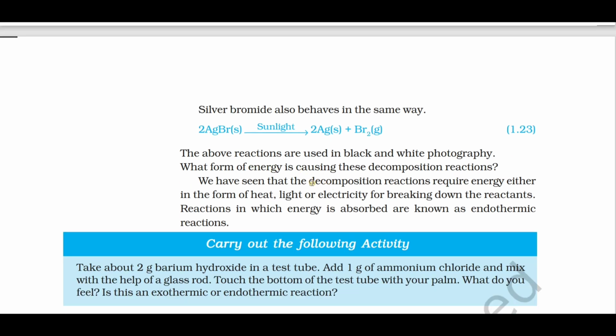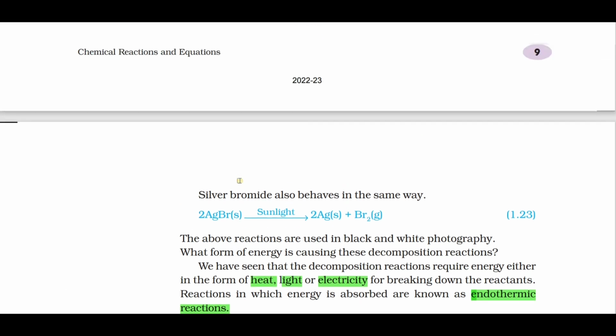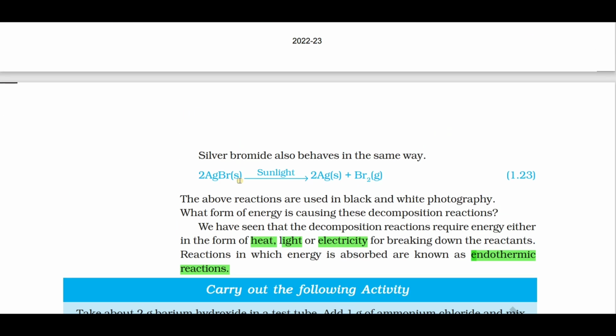These kinds of reactions require energy, either in the form of heat, light or electricity, for breaking down the reactant. Hence it is called what? Endothermic reaction, in which heat energy, light energy or electrical energy is utilized to break the reactants. You can expect a question on the difference between exothermic and endothermic reactions.